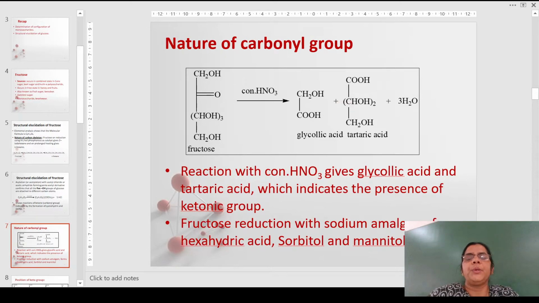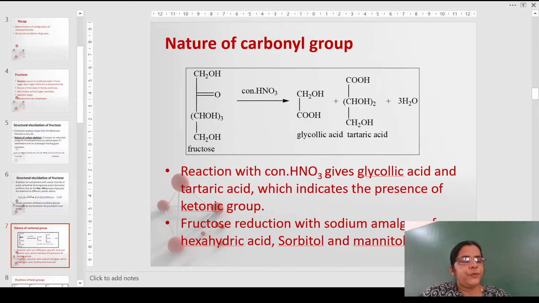There is a carbonyl group. Since there are 6 oxygens, once again we can say that the oxygens may be present either in the form of hydroxyl, that is the alcoholic groups, or the carbonyl group, which may be an aldehyde or a ketone or even a carboxylic group. The reaction with concentrated nitric acid gives glycolic acid and tartaric acid, which indicates the presence of a ketonic group here.